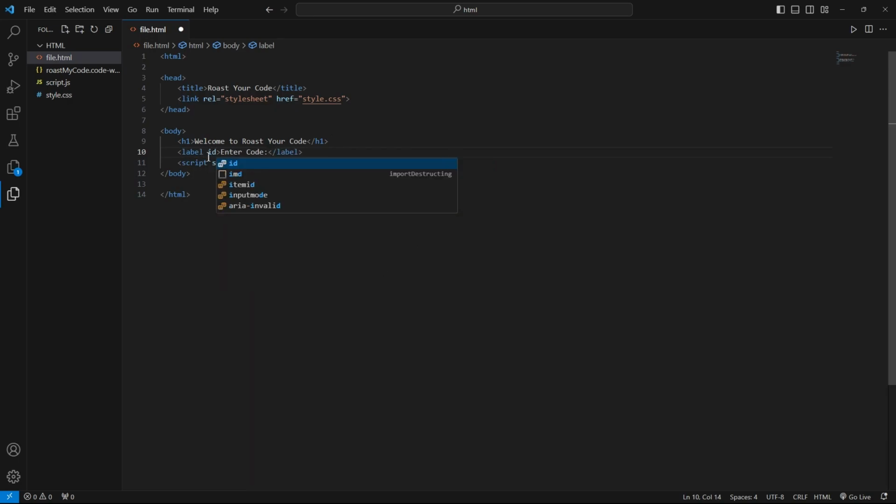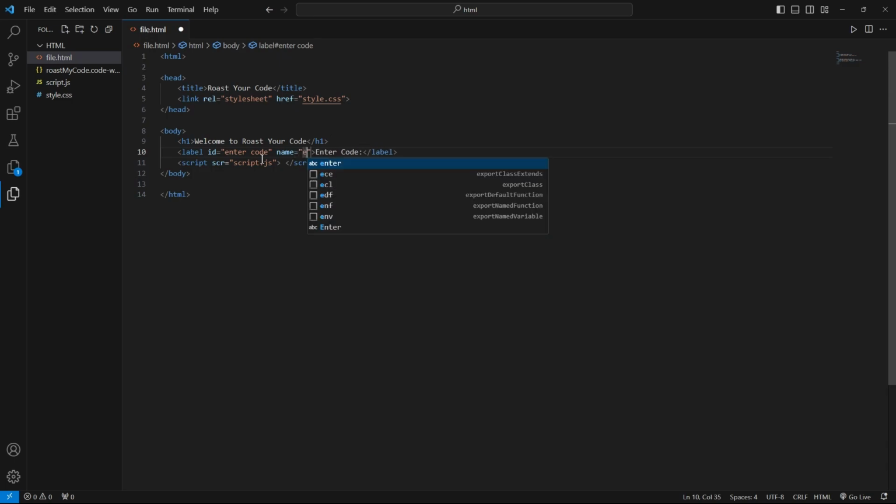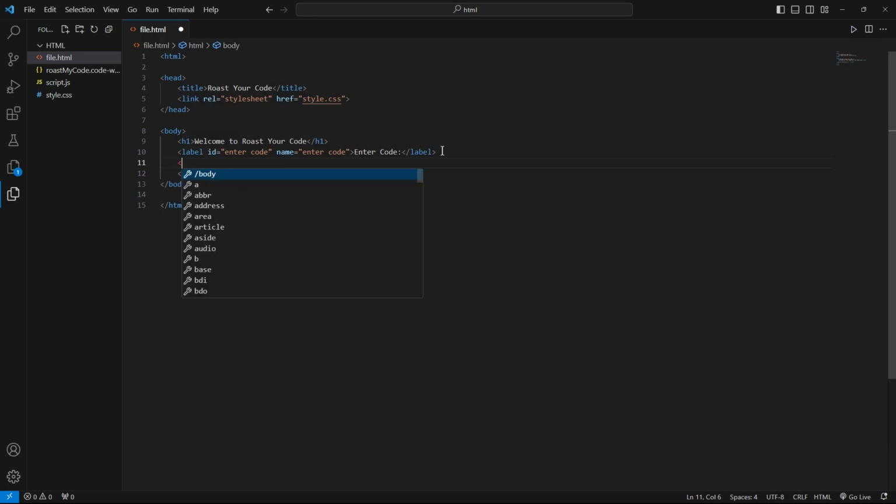Okay. Crap. Okay. Enter code. So that's just going to be the ID. And I'm probably going to mess a bunch of stuff up, but that's how you learn. Okay. Name: enter code. Okay. Then what is it? It's called a form, I think. Yeah. So form ID